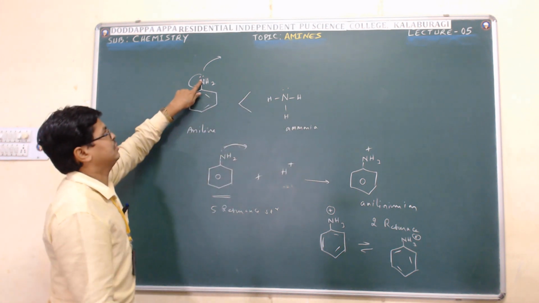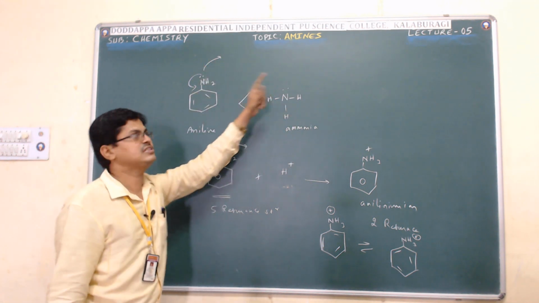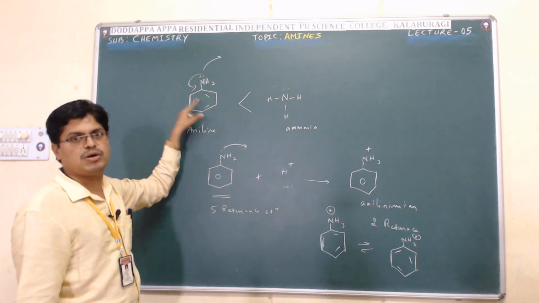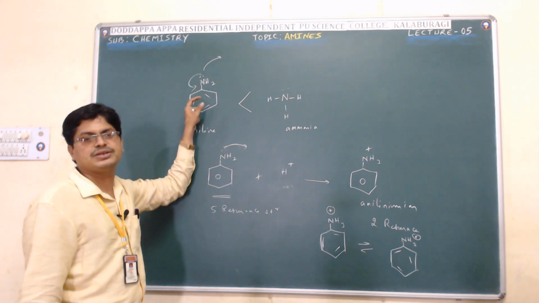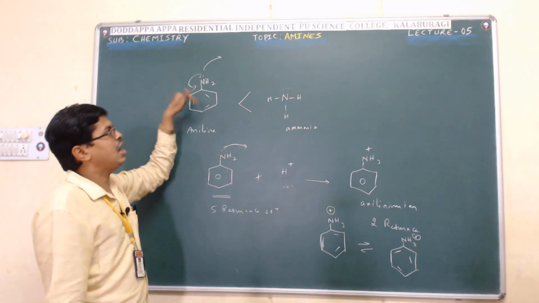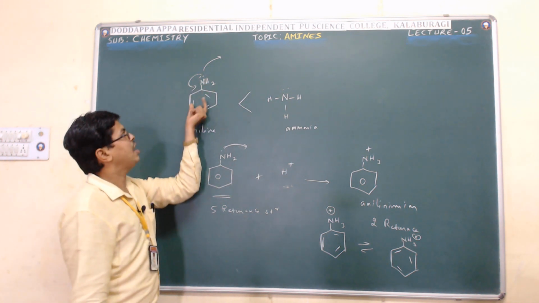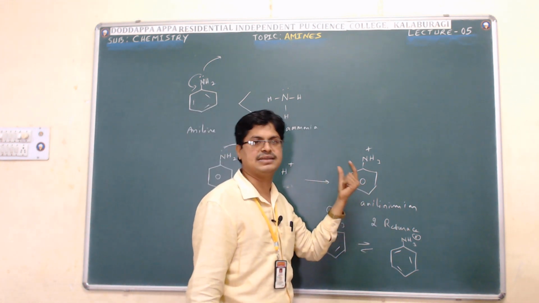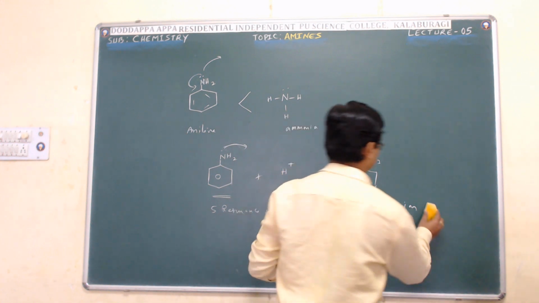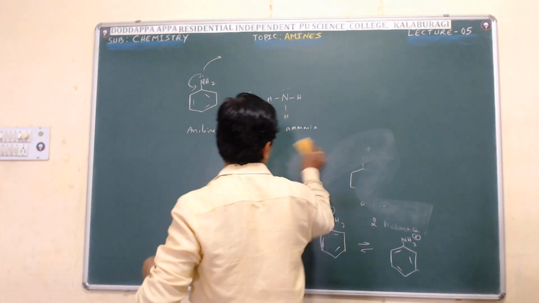One reason is that the electrons are not easily available for donation, because they are involved in resonance, or partially withdrawn by the benzene ring. After forming a protonated ion, it is unstable. Hence, aniline is weakly basic when compared with ammonia.